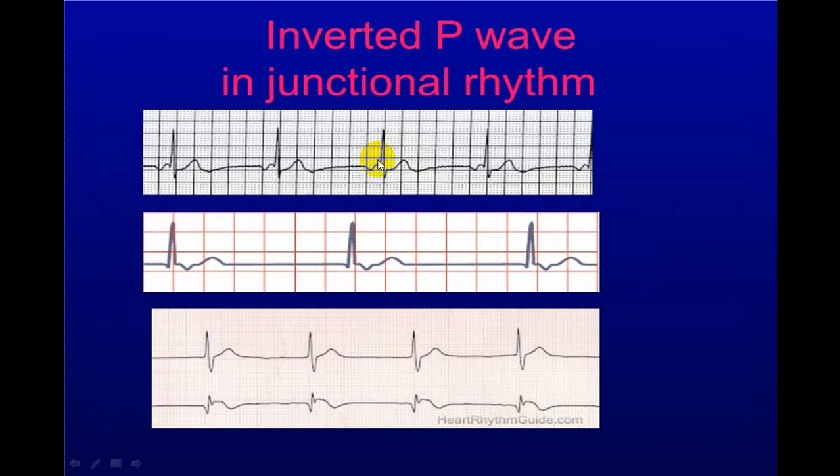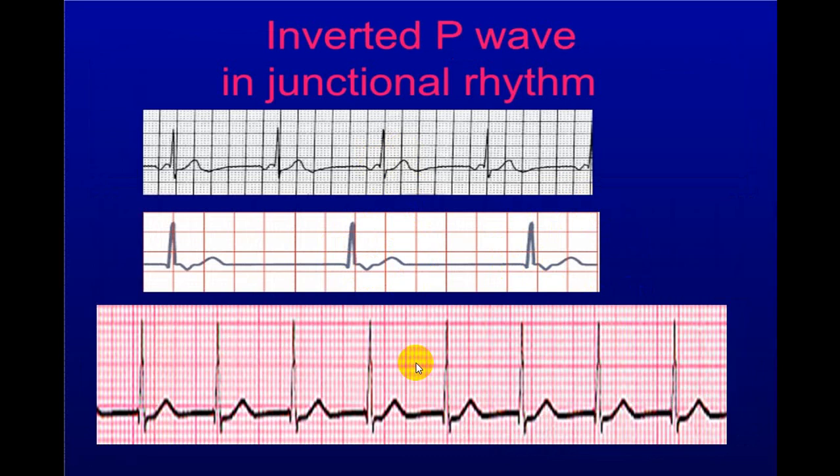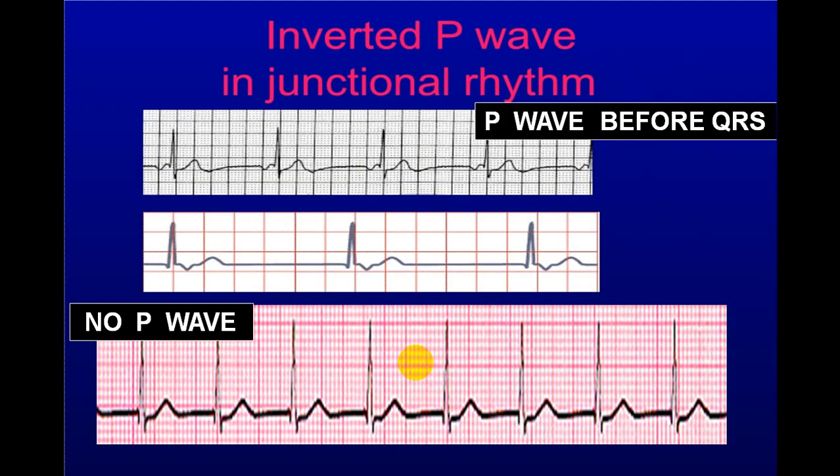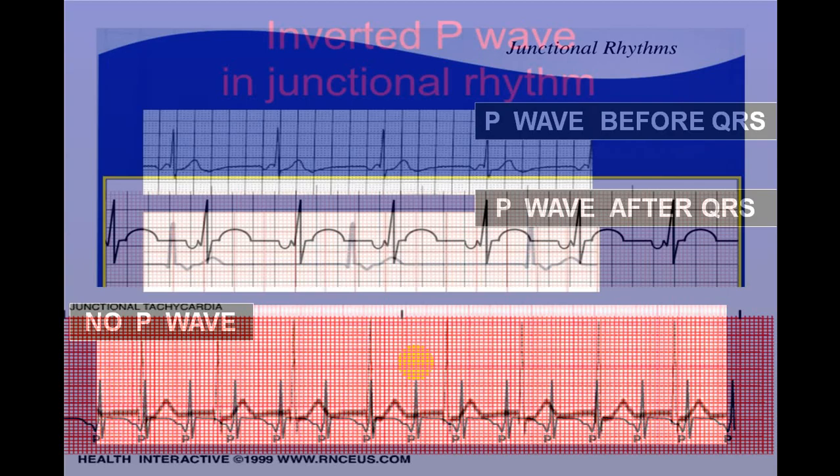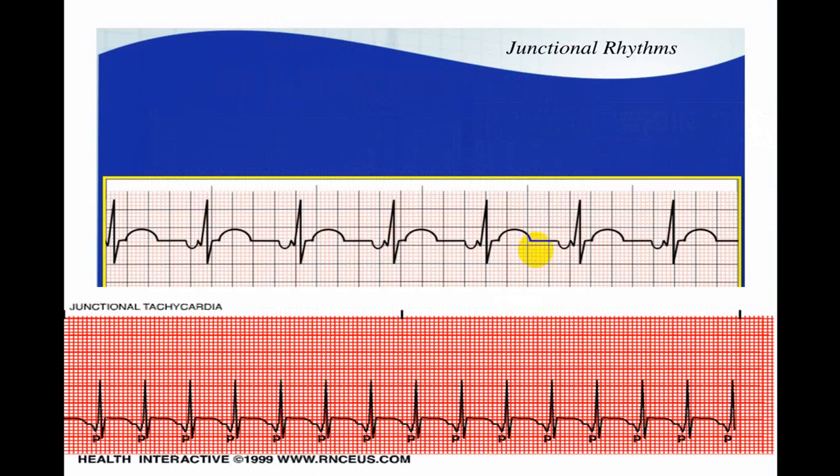Here the P wave is before the QRS complex, this is after the QRS complex, and here there is no P wave, or the P wave is merged in the QRS complex. And this again shows the P wave merged in the QRS complex, so there is no P wave. This is the P wave before the QRS complex, and here the P wave is after the QRS complex. All are junctional rhythm. These are the three different varieties of junctional rhythm. Again, you can see here, this is tachycardia, while this is a normal rhythm, or we can call it accelerated. No, we'll just see that, 1, 2, 3, 4.